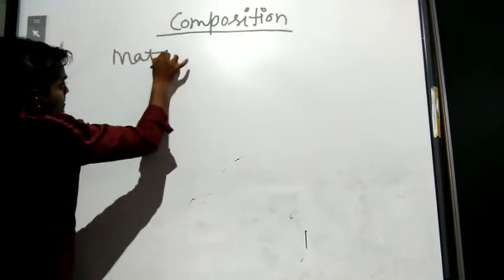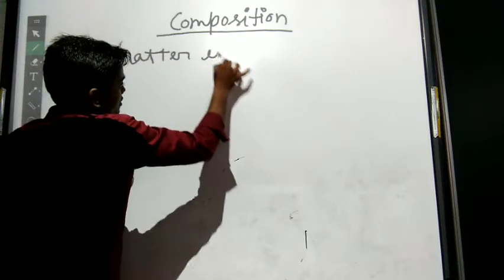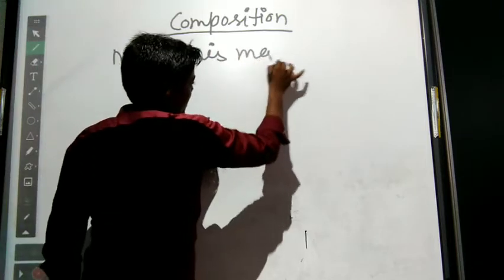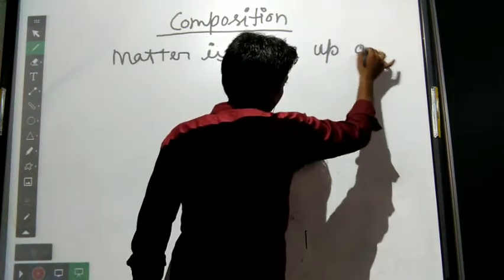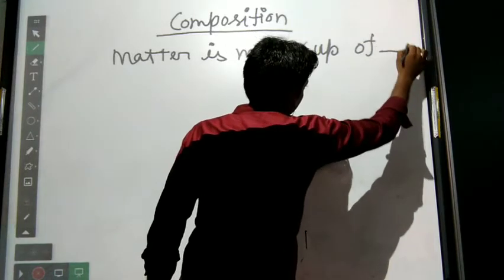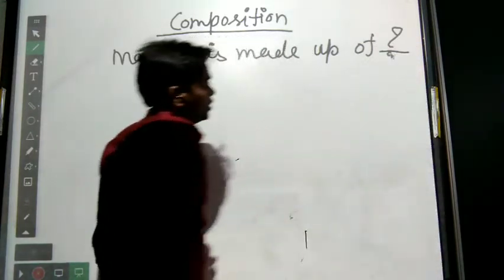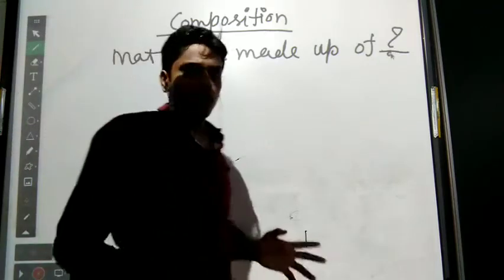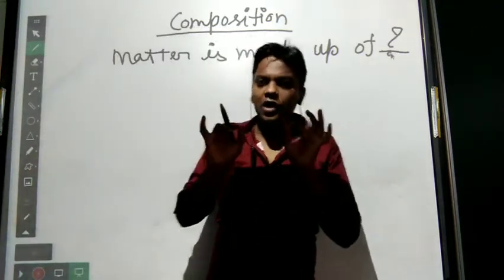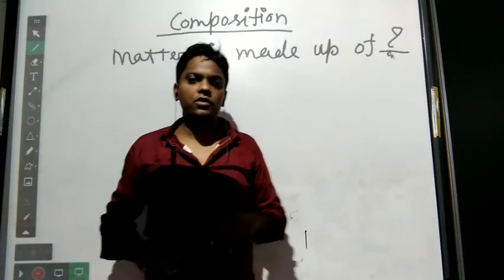Matter is made up of what? Here is the blank and the question. We have to find out the answer.